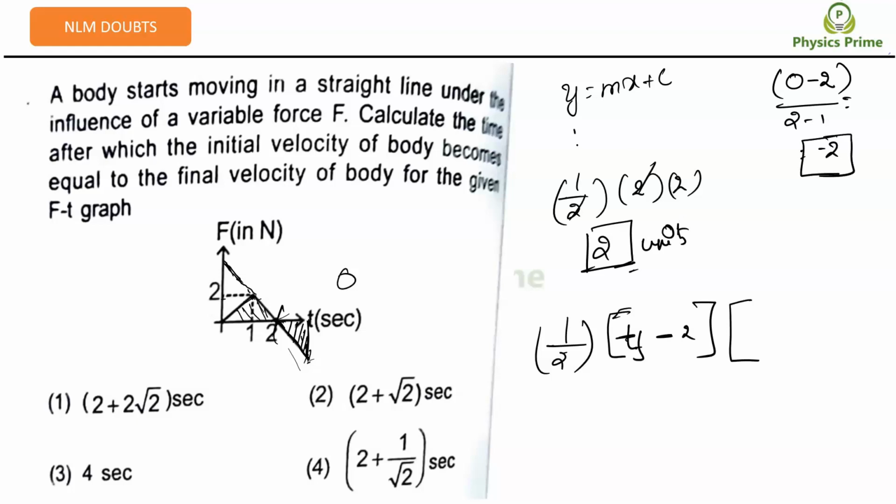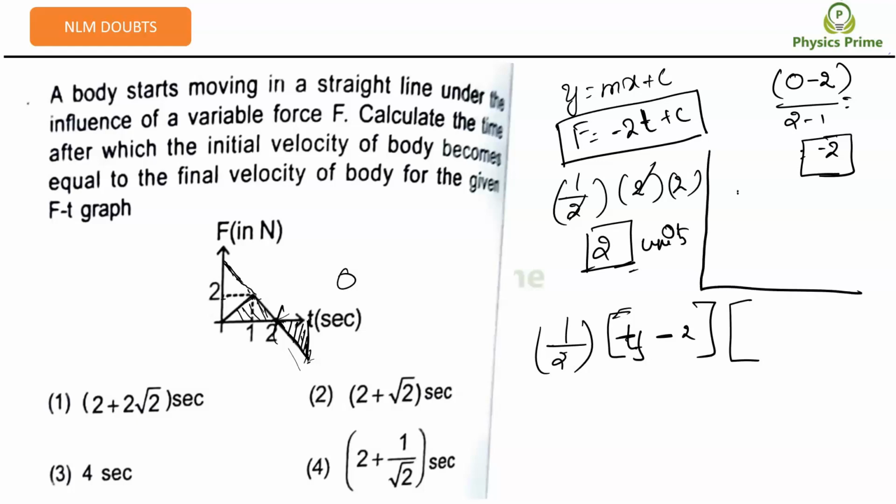Now, can I write this as f is equal to minus 2t plus c or not? Equation. Okay, sir. Just substitute t is equal to 1 second here. When t is equal to 1 second, what is the value? From the diagram, you can see minus 2 plus c, right? F is equal to minus 2t plus c. But what is the force at t is equal to 1 second? It will be 2 newtons right here.